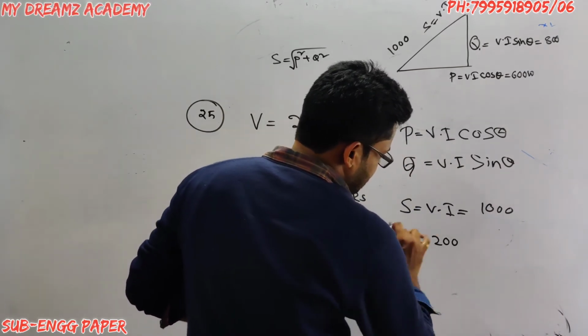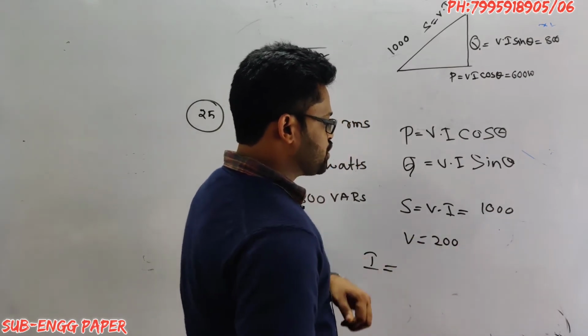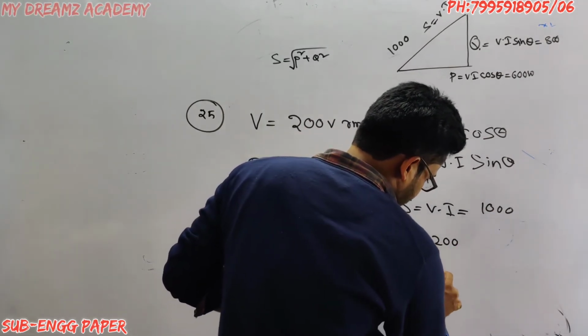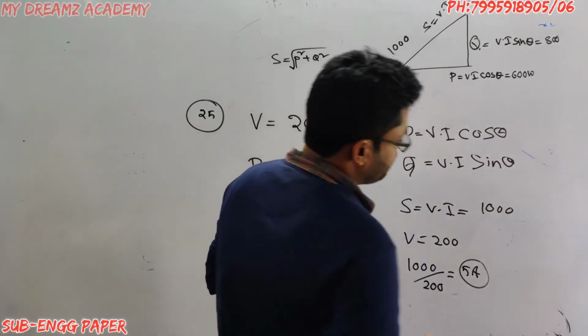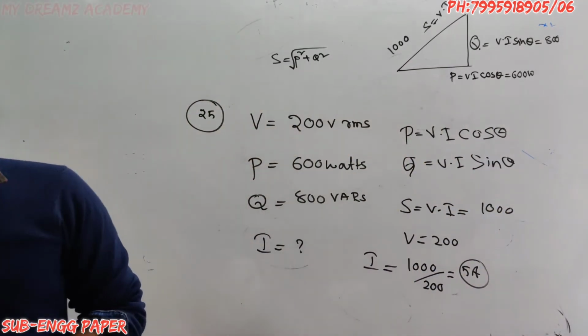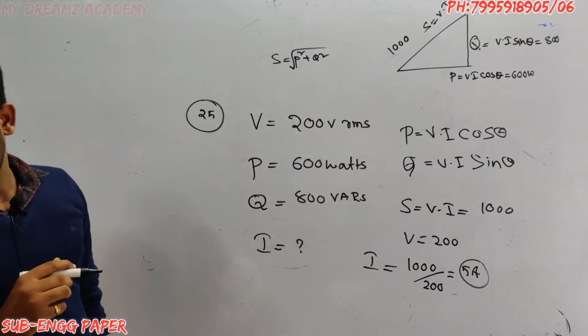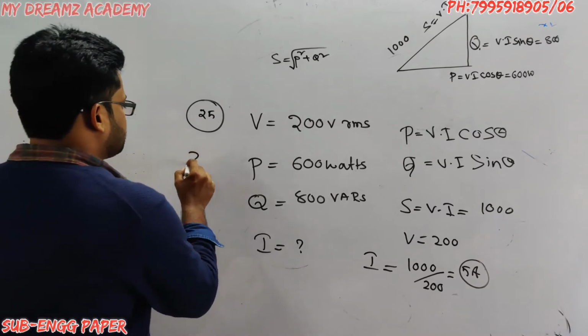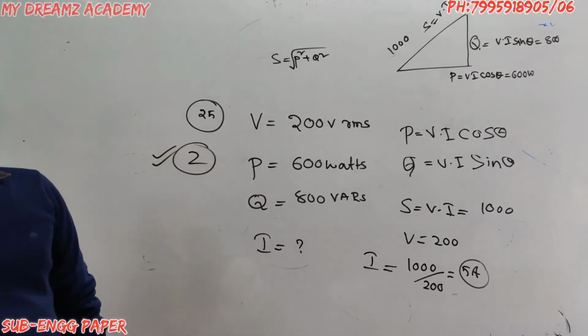So I is equal to 1000 by 200, which gives 5 amperes. So option 2 is correct for the 25th question.